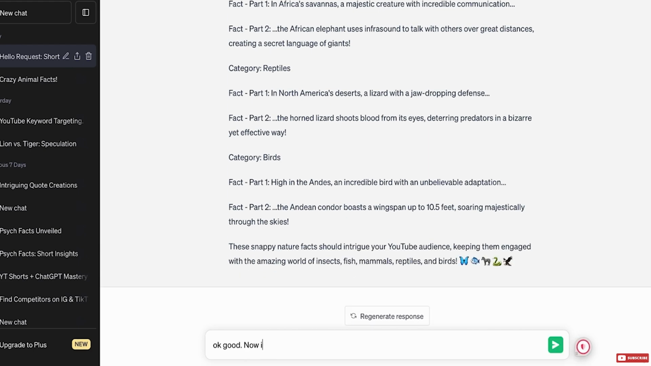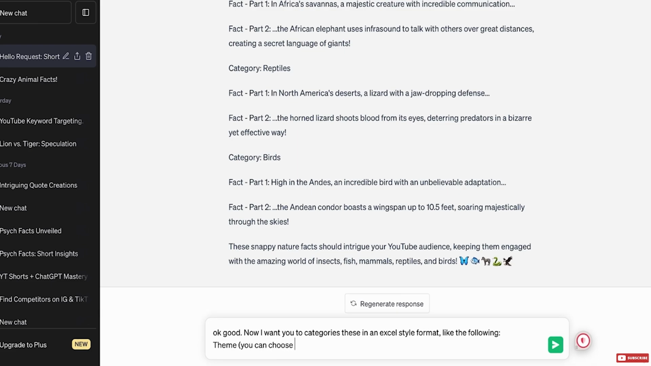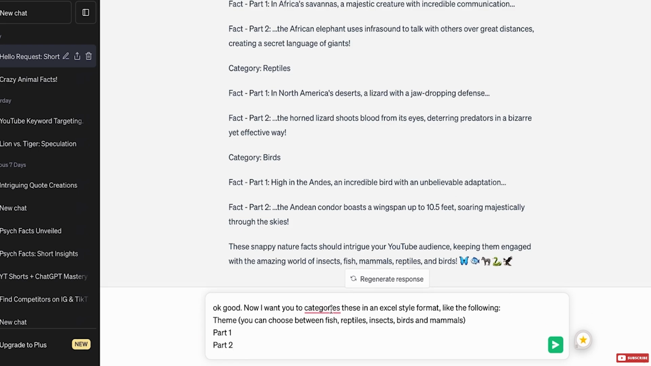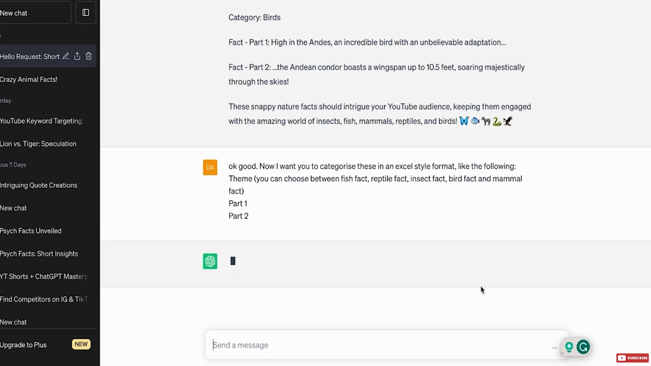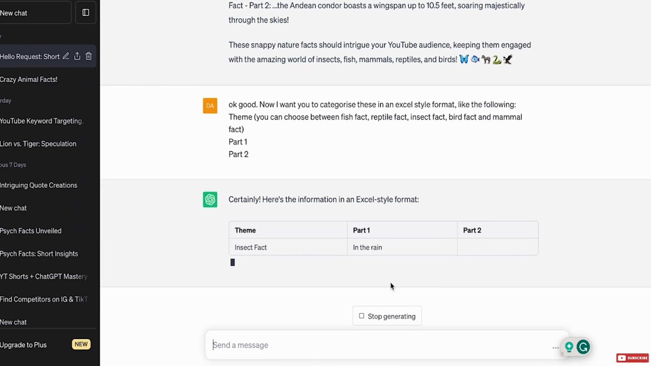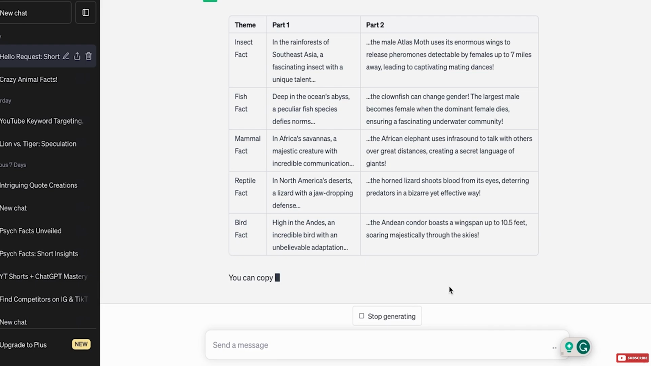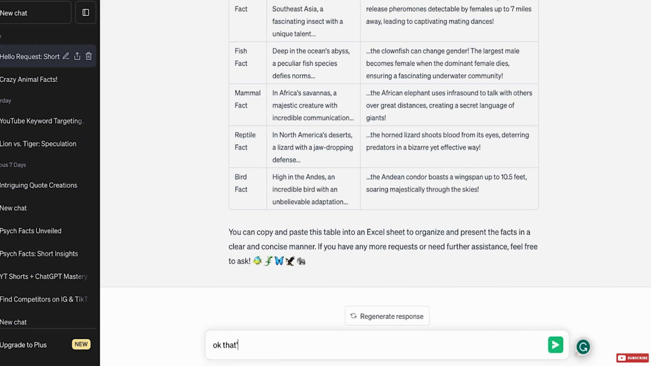Okay, good. So now I want you to categorize these in an Excel style format. Again, guys, what we need is the category in an Excel style format, so it's easy for us to copy and paste it across. You've just got to teach it: you need to do the format in the following style. The theme is first, where you choose between fish facts, reptile facts, insect facts, bird facts or mammal facts. So the theme always needs to be first, and then you've got part one and part two of the facts. Let's see how we go. Okay, so insect fact, fish fact, mammal fact, reptile fact, bird fact. That's fine. But again, guys, there's still a lot of text in there.